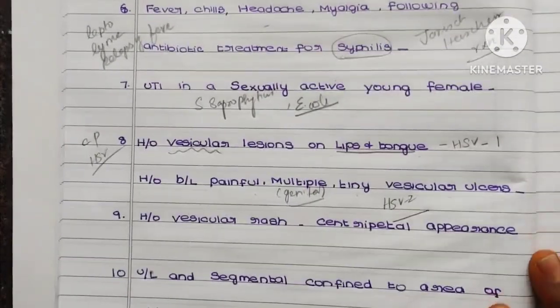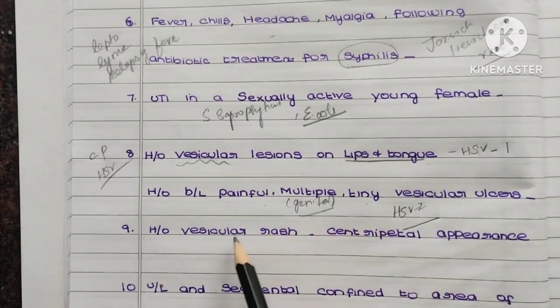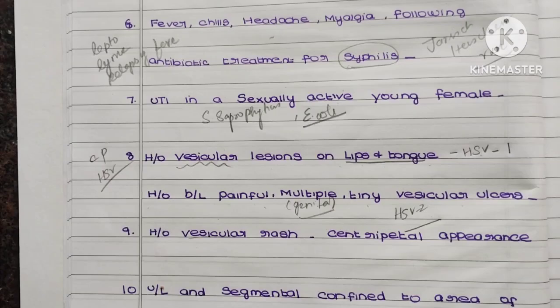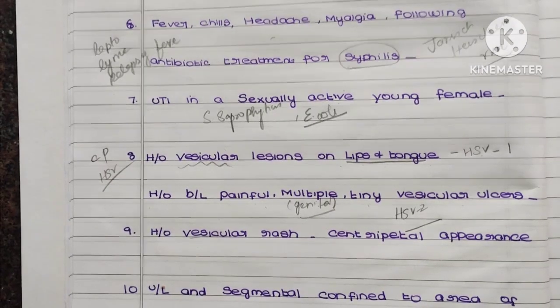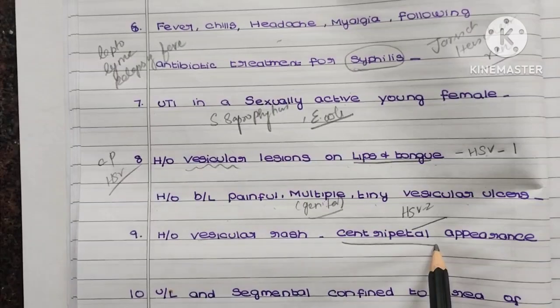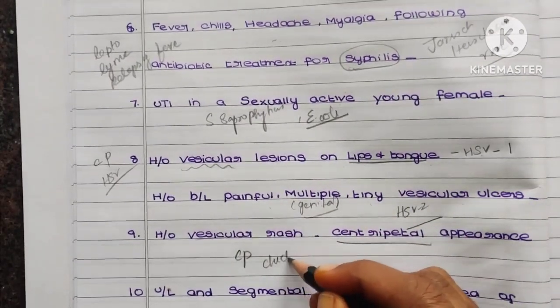So coming to the next question, history of vesicular rash and centripetal appearance. These are the clue words. As I told already, with a vesicular rash you want to differentiate between chicken pox and HSV. But here the term is centripetal appearance, so it is chicken pox.